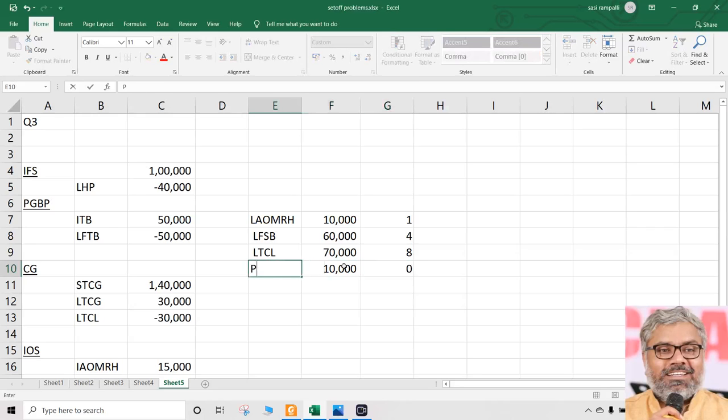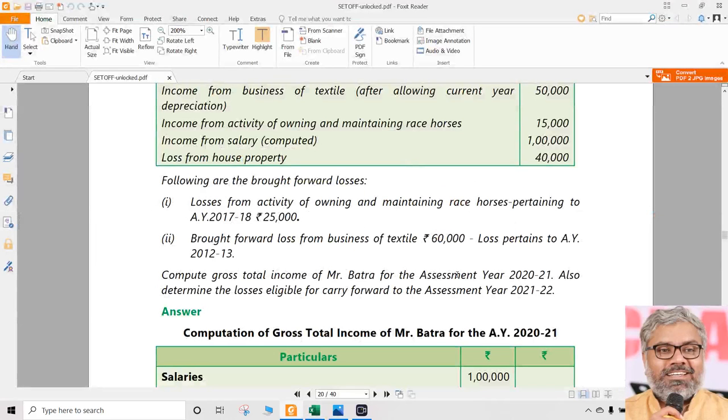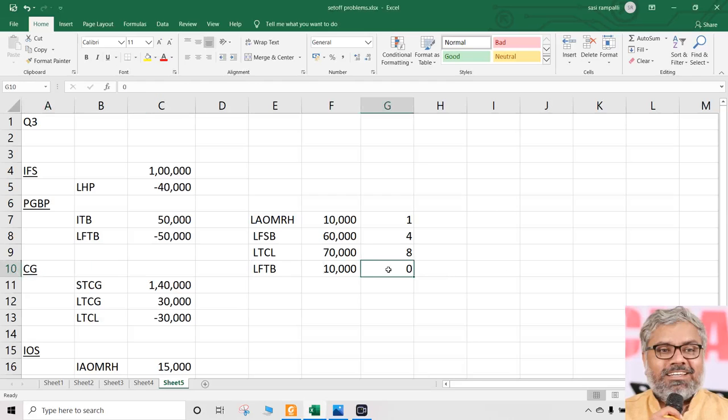No possibility. This loss from textile business cannot be carried forward any more years, since already 8 years are finished. And it's not a specified business, so that it can be carried forward indefinitely. Not possible. So it lapsed and we can just ignore this for future years. Nothing can be carried forward there. That's it. These are the items here.